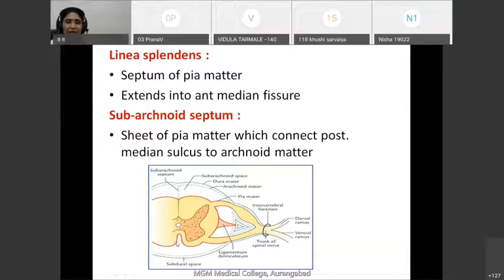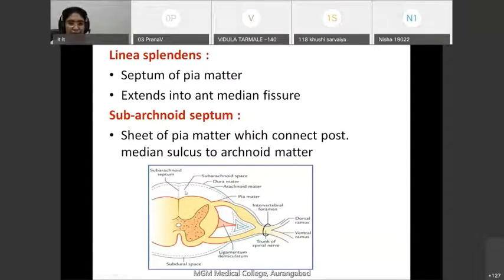The other feature of pia mater is the presence of the subarachnoid septum. What is this subarachnoid septum? This red color is the pia mater. This pia mater sends a septum posteriorly through the posterior median sulcus, which traverses the subarachnoid space and gets attached to the arachnoid membrane.